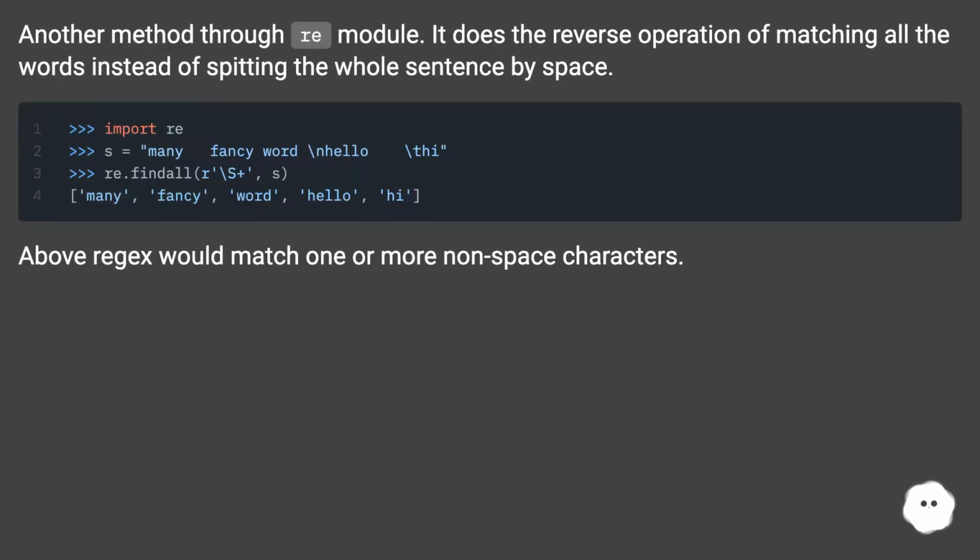Another method is through the re module. It does the reverse operation of matching all the words instead of splitting the whole sentence by space. The regex above would match one or more non-space characters.